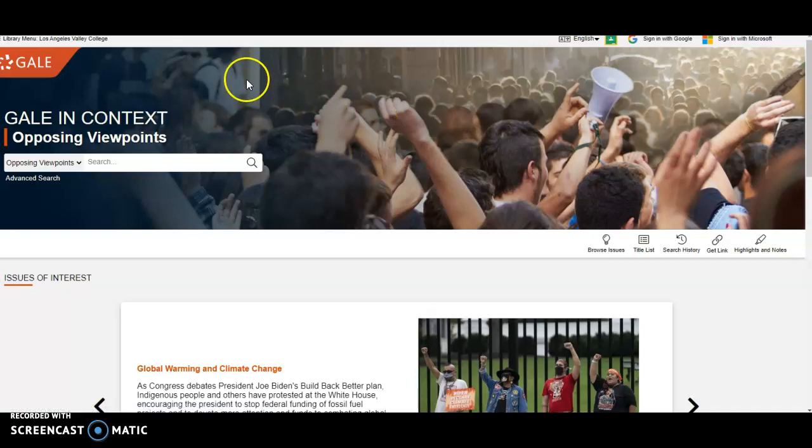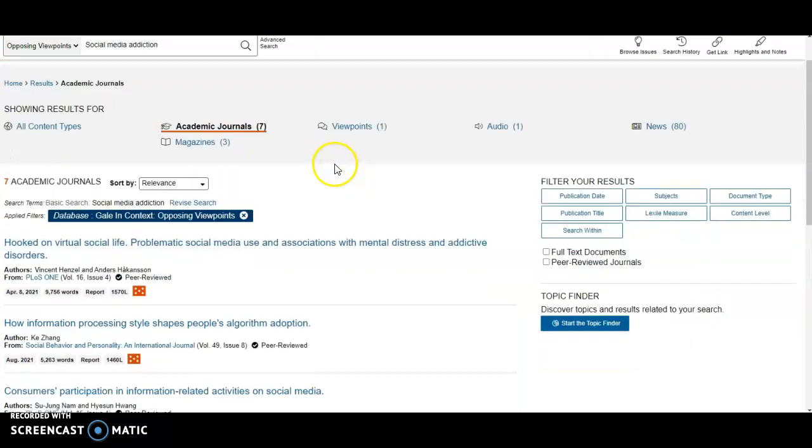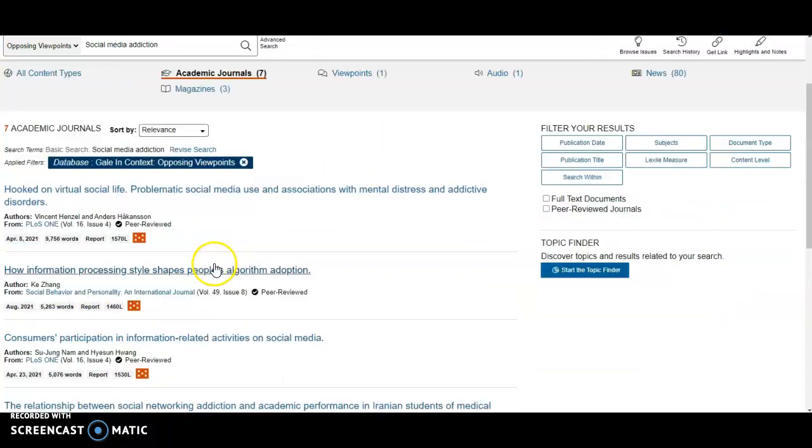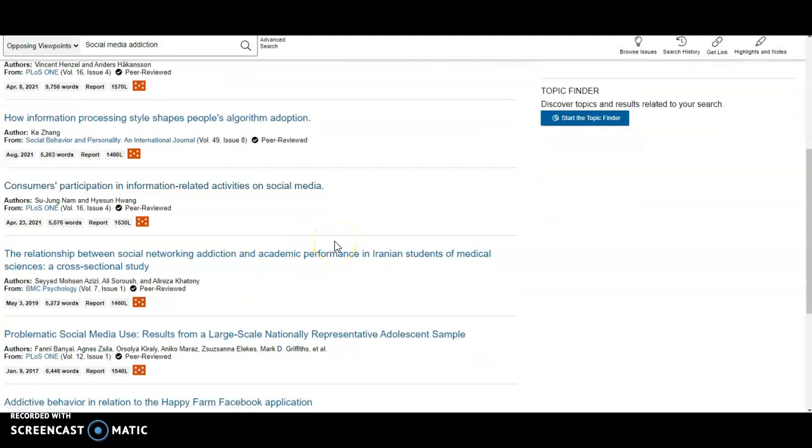So just go ahead and start with a search string. I just started with social media addiction. I just wanted to see what was out there on this subject. So I'm going to start with academic journals, the peer-reviewed. Let's see, I have a few to choose from. There's only 7, so I would probably want to broaden this out if I can't find anything.